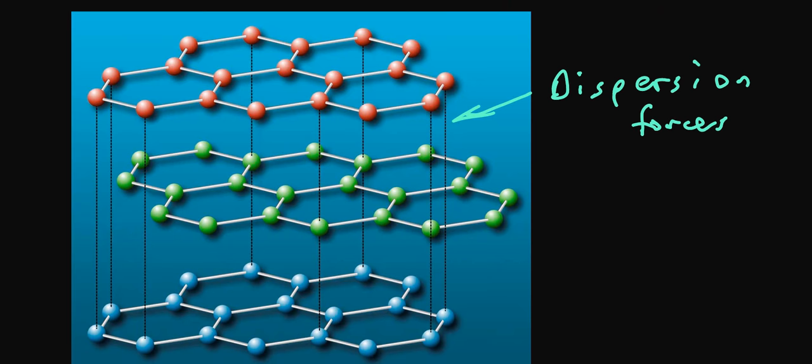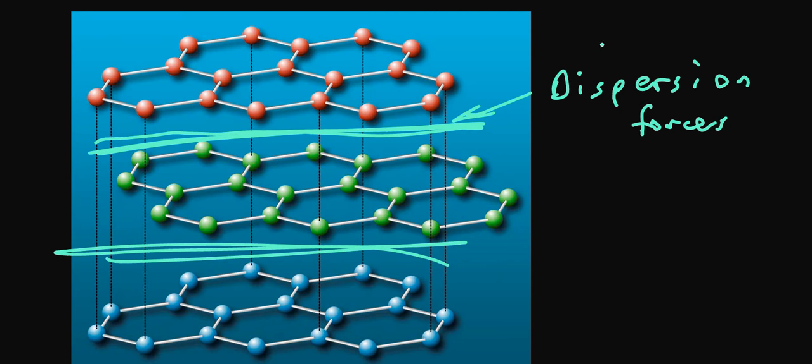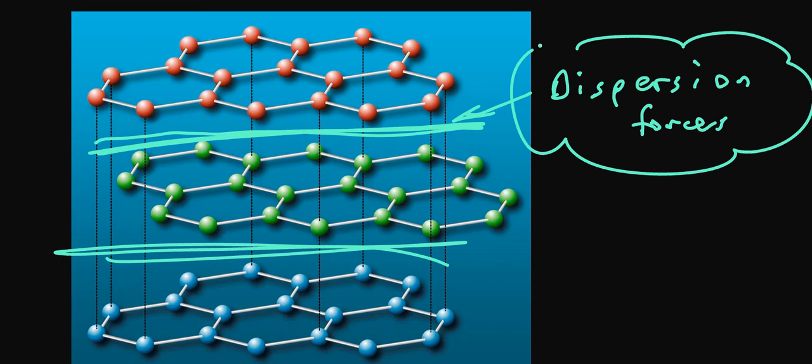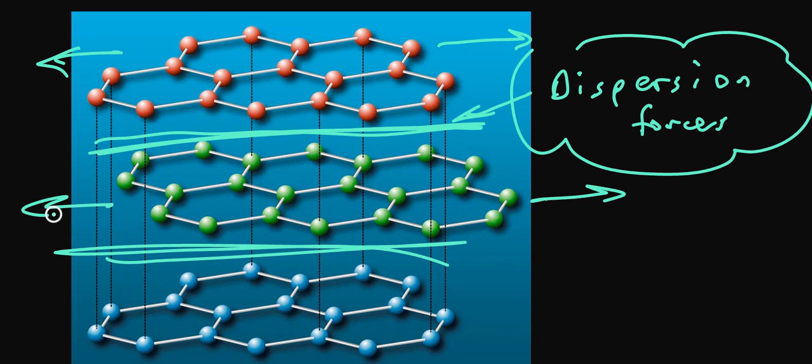Graphite, another network covalent solid, with the flat sheets of carbon atoms. From one sheet to another, all that exists in between these sheets of carbons are dispersion forces. This is why graphite makes such an excellent lubricant, because one sheet of carbon atoms can just readily slide over another sheet of carbon atoms. And this ability of the sheets of carbon atoms to slide over one another makes graphite an excellent lubricant.